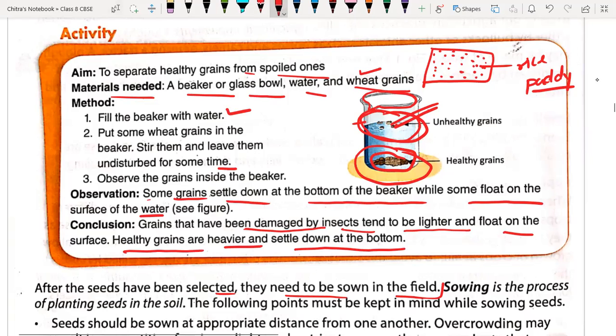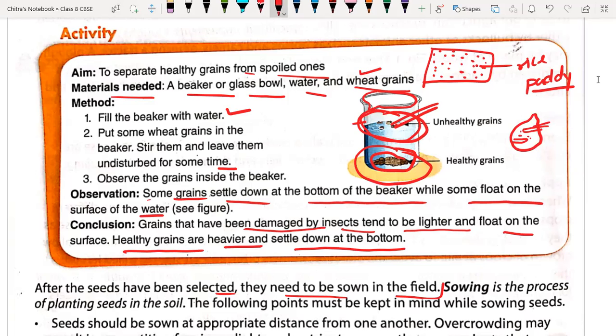See, suppose you know what insects are doing. Suppose here we have the grain. The insect will make bores on that. So there will be air and gaps inside the seed. When they make the bore, the air will pass and make the density low, and that bore will get filled with air. That's why the seed which is insect-eaten is lighter and will float on the water.